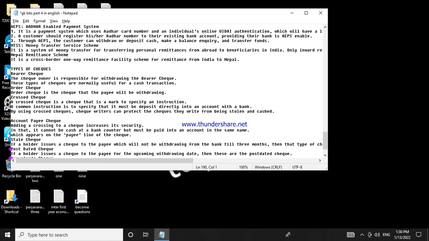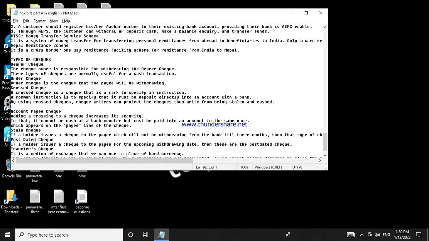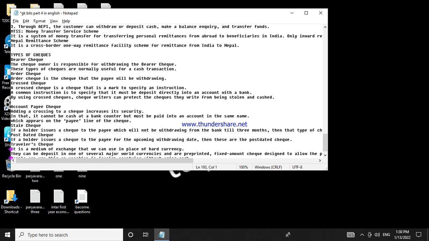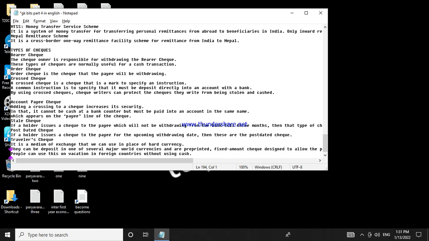Traveler's check. It is a medium of exchange that we can use in place of hard currency. They can be purchased in one of several major world currencies and are pre-printed, fixed-amount checks designed to allow the person signing it to make a payment. People can use this on vacation in foreign countries without using cash.